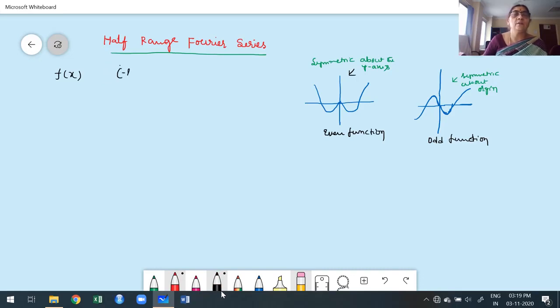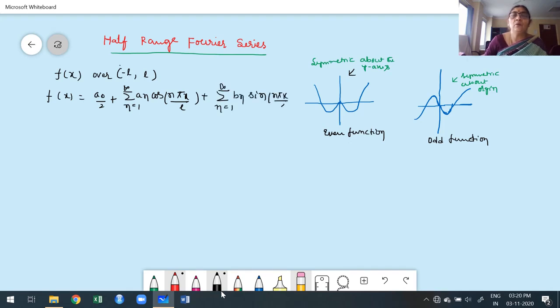Now I consider functions defined in the interval minus L to L. How to construct the Fourier series? Suppose the function is defined in the interval minus L to L. The series is f of x is equal to a naught by 2 plus summation ranging from 1 to infinity a n cos of n pi x by L, and also summation ranging from 1 to infinity b n sine of n pi x by L.